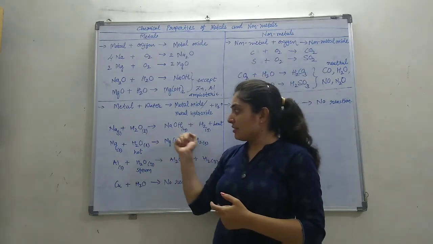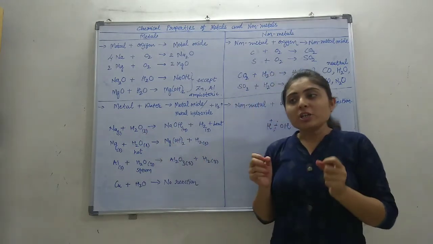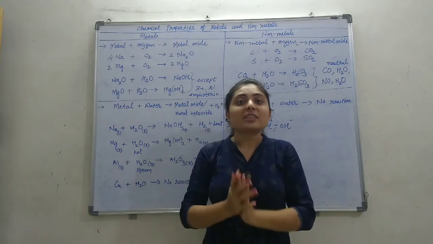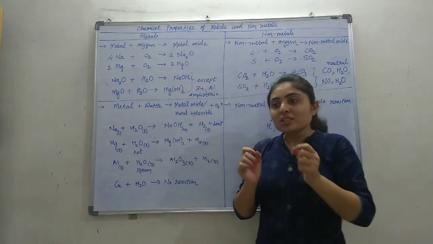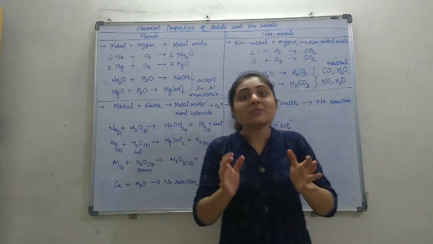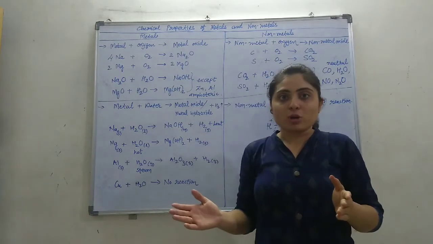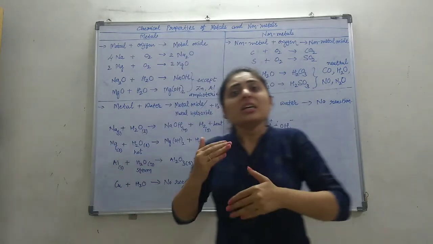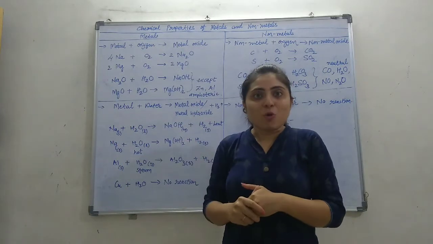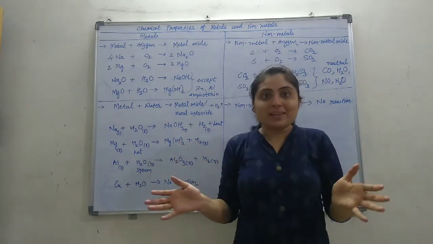First one, sodium metal reacts with water. Sodium is a very reactive metal. Okay, metals have a reactivity series. So based on the reactivity of the metal, they react with water. The metals with high reactivity react very quickly and very violently with water.